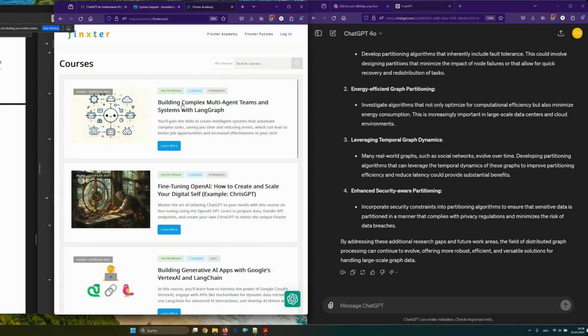Building these complex multi-agent teams and systems can be powerful. I think the next one-person startup creating $1 billion of valuation will use something like this. It will use an army of AI agents that work together towards a bigger objective, which means that you can spin off your company with, say, 100,000 workers, right?